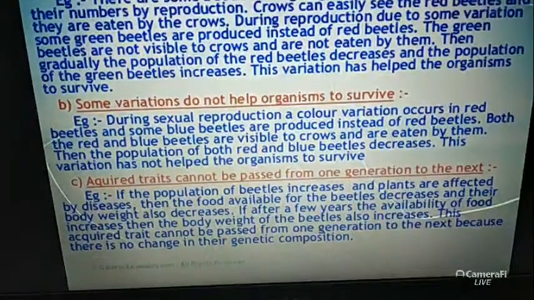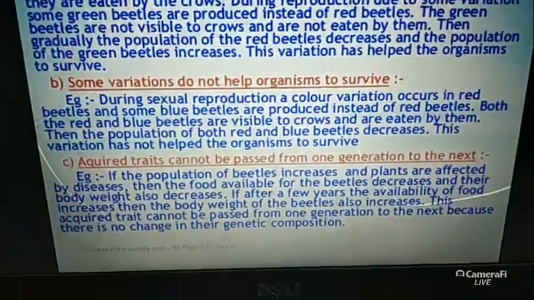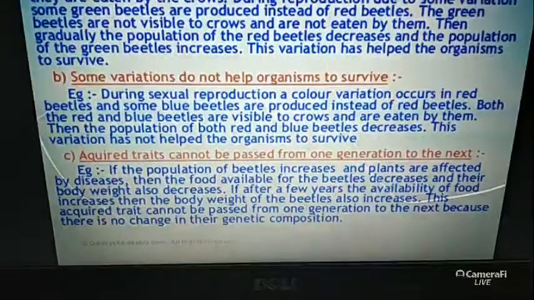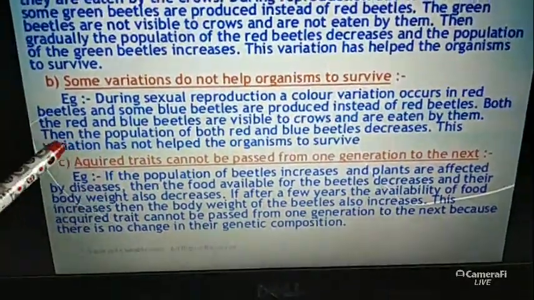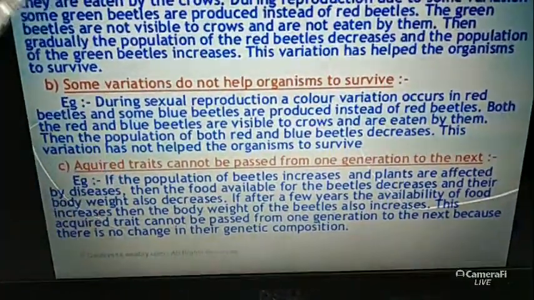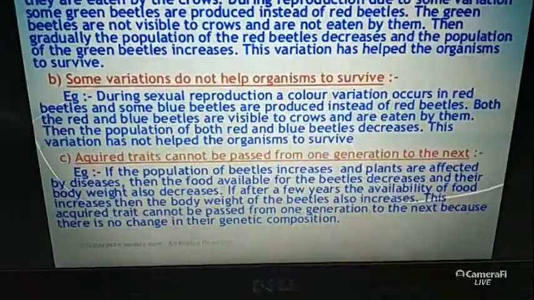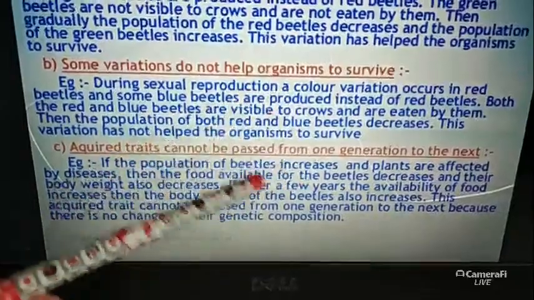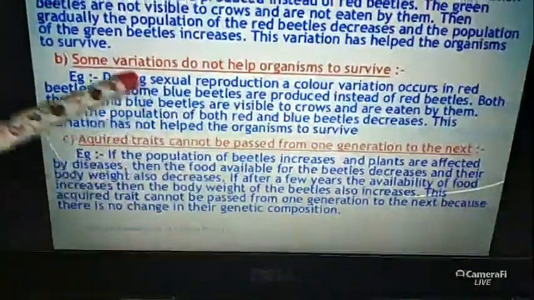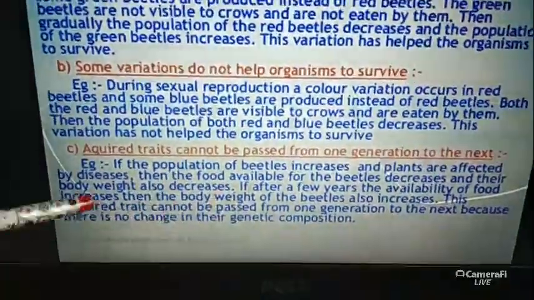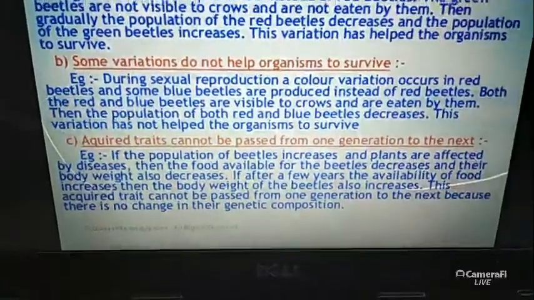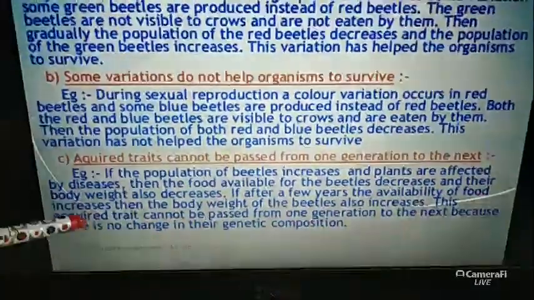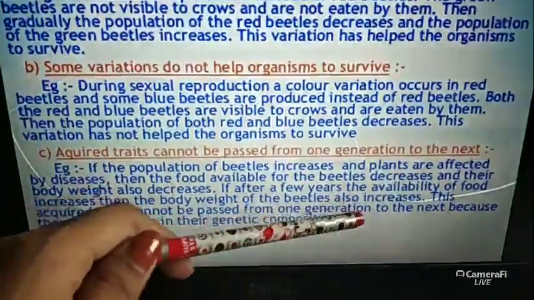Then the plants decrease, and these plants are the main source of food for the beetles. If the number of plants decreases, then what would happen? Because they do not get any food source, their body weight also decreases. So without food their body weight decreases. If after a few years the availability of the food increases, then the body weight of the beetles also increases.